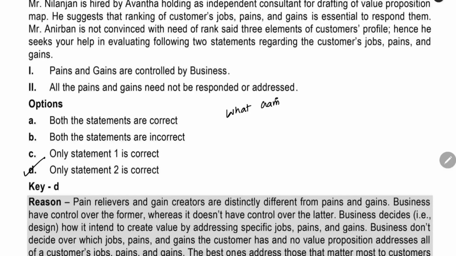What are the problems that will be solved by your business? Our product will not solve all the problems of the customer, but a particular problem it will solve. That is the motive of the value proposition map. For a particular problem, it should be the solution. Not all the problems will be solved by our business itself.